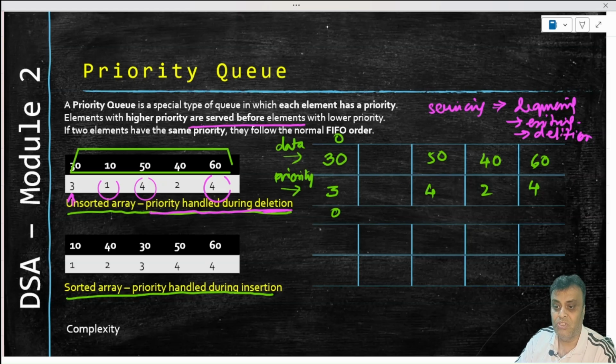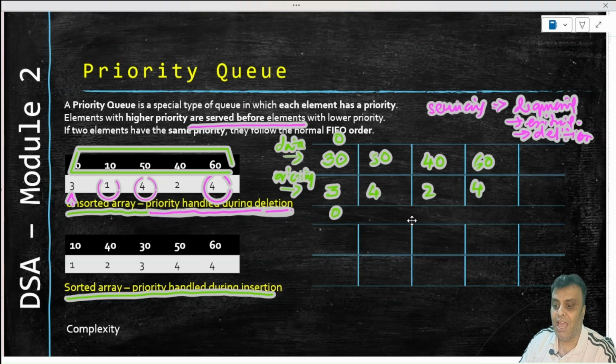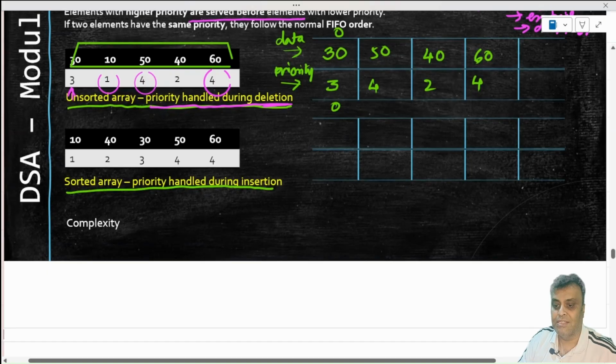So what happens to all of this? They will have to shift, right? And that is where you will take a cost. You will have to loop through and bring all the elements from the right to the left, and that is where the priority handling during a deletion will have a complexity of order of n.